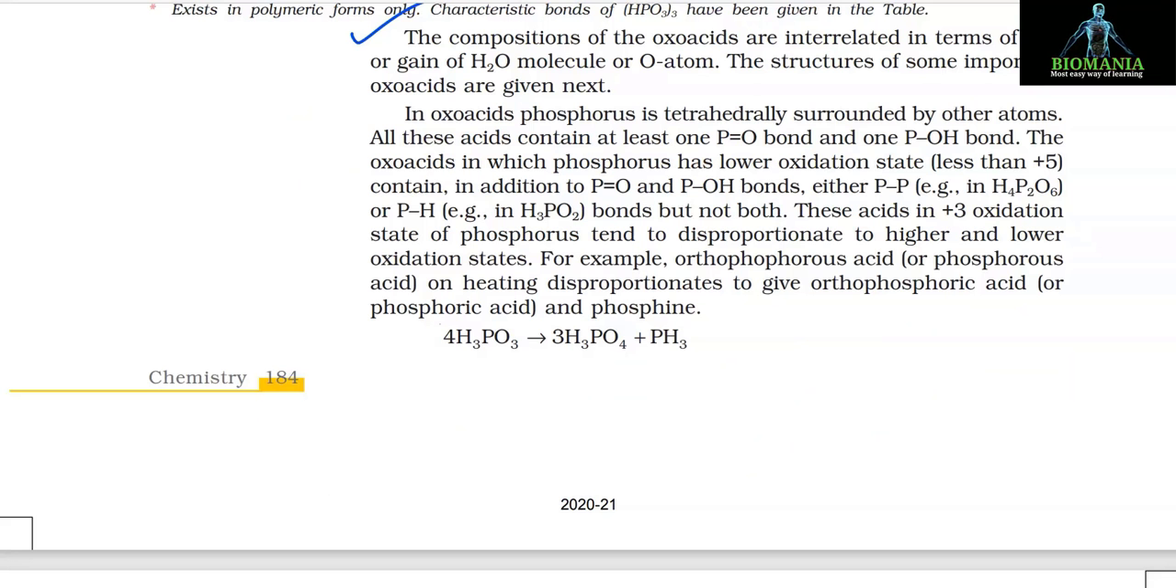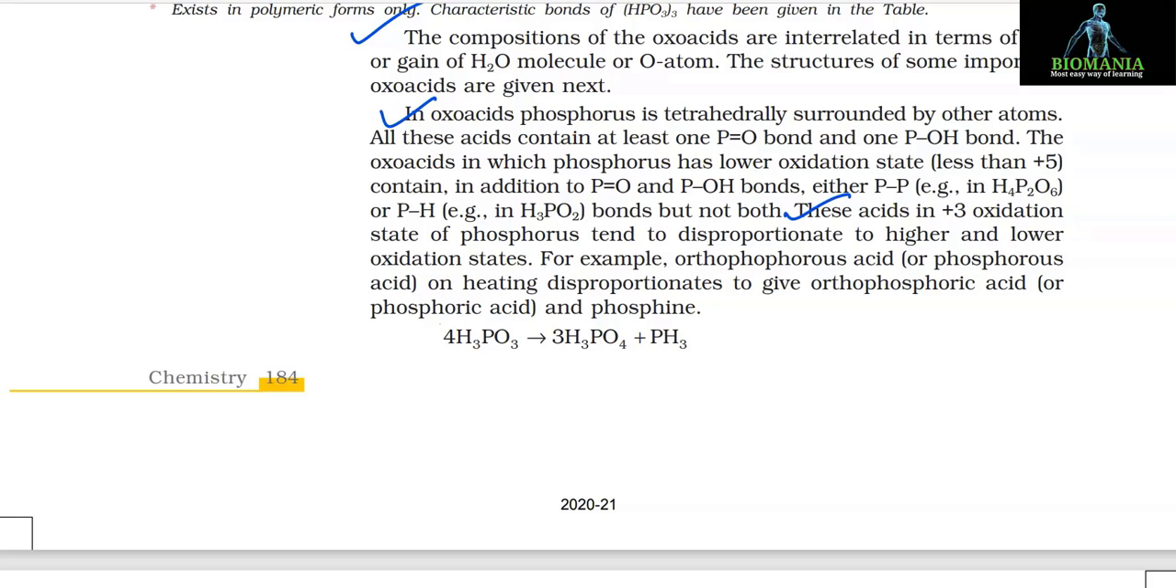The compositions of oxoacids are interrelated in terms of loss or gain of H2O molecule or oxygen atom. The structures of some important oxoacids are given next. In oxoacids, phosphorus is tetrahedrally surrounded by other atoms. All these acids contain at least one P=O bond and one P-OH bond. The oxoacids in which phosphorus has lower oxidation state contain, in addition to P=O and P-OH bonds, either P-P, for example in H4P2O6, or P-H, for example in H3PO2 bonds, but not both.